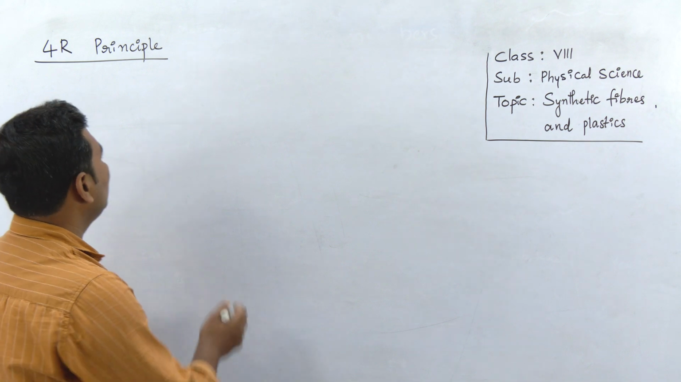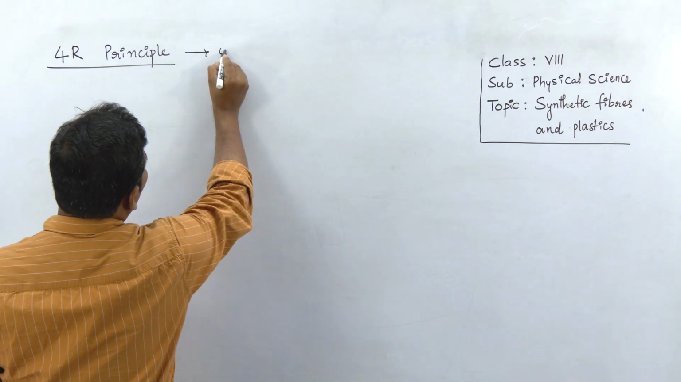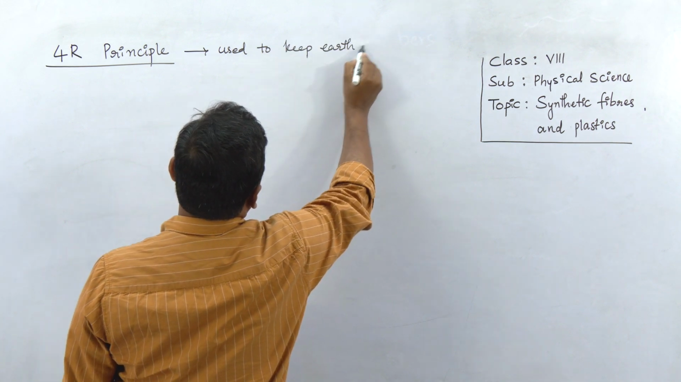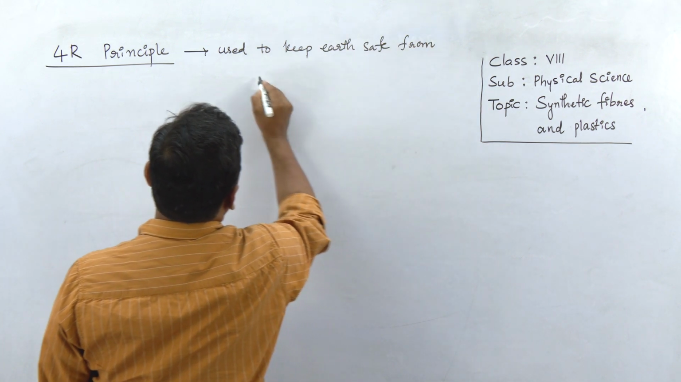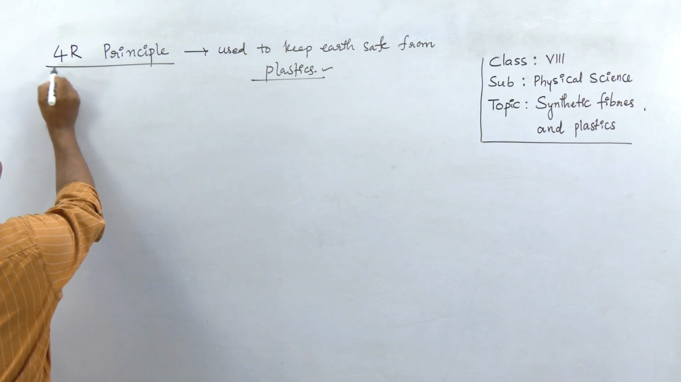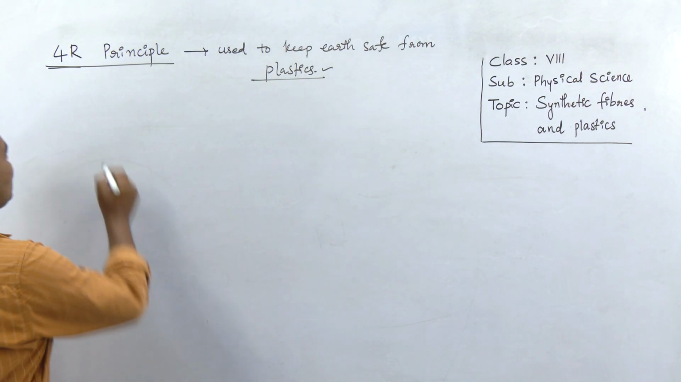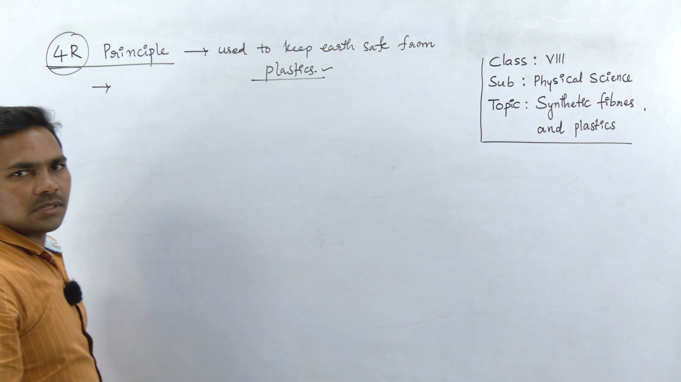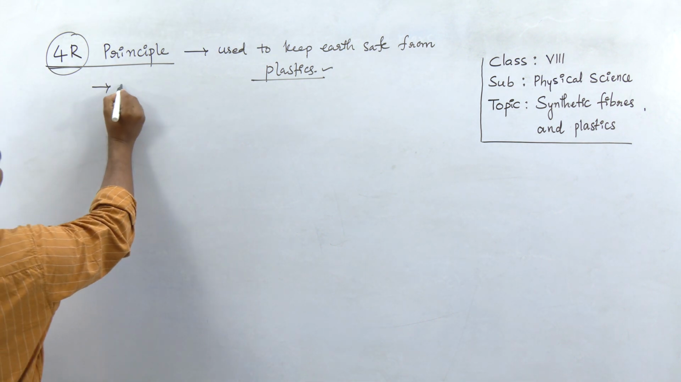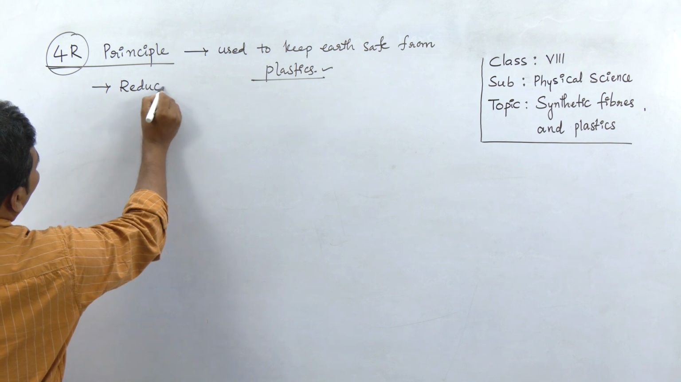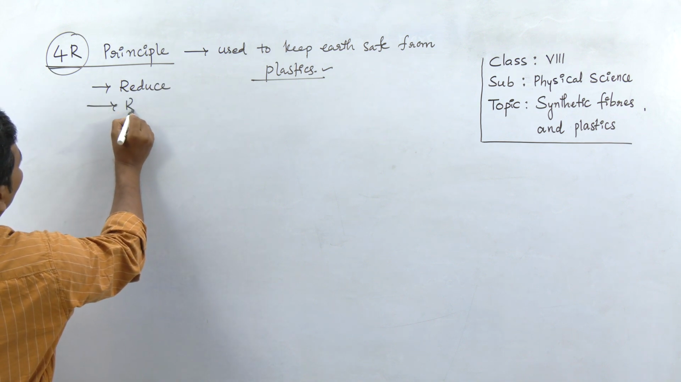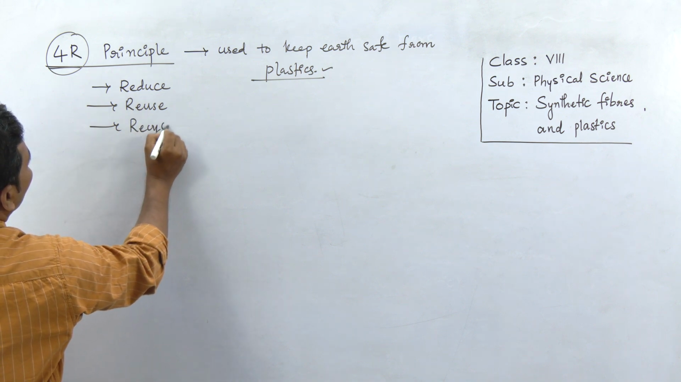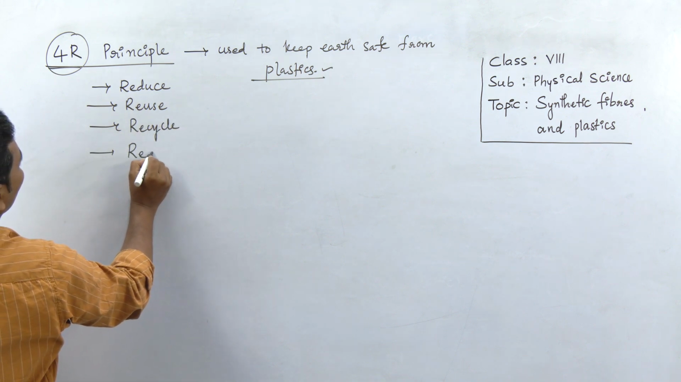This 4 R principle is used to keep the earth safe from plastics, right? What is this 4 R principle? There are 4 practices in the 4 R principle. The first one is reduce, the second one is reuse, the third one is recycle, and the fourth one is recover.